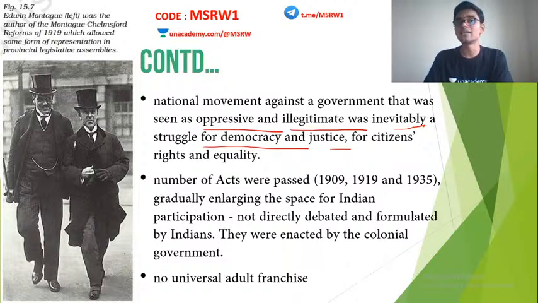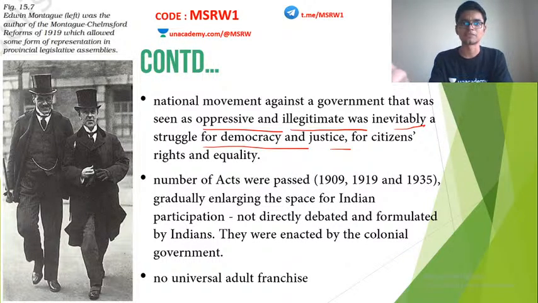So all these ideals were reflected in the Constituent Assembly. Now we have to have a brief idea about how the Britishers were granting India more and more autonomy. The Indian national movement was able to put so much pressure on the British government that the Britishers had to, in time, grant some concessions to India each time they made some changes in the method of administration.